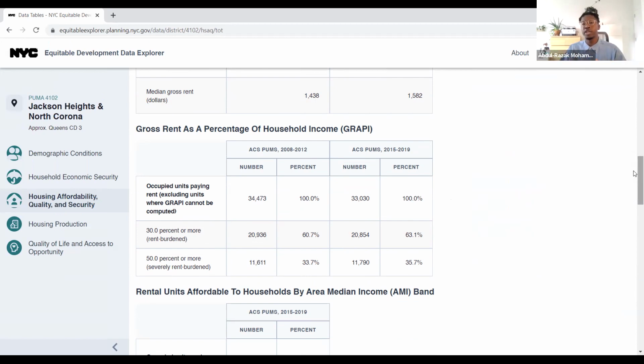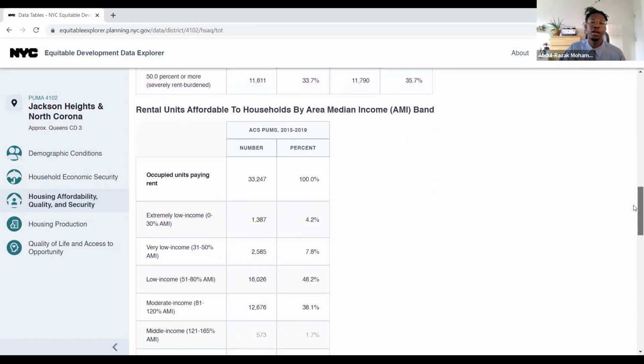This is really important information because it informs not only what people are giving towards their rent, but tells us how much money they aren't able to spend on other essential needs in their lives, may it be medical needs, educational needs, needs related to other family members, and things of that sort.